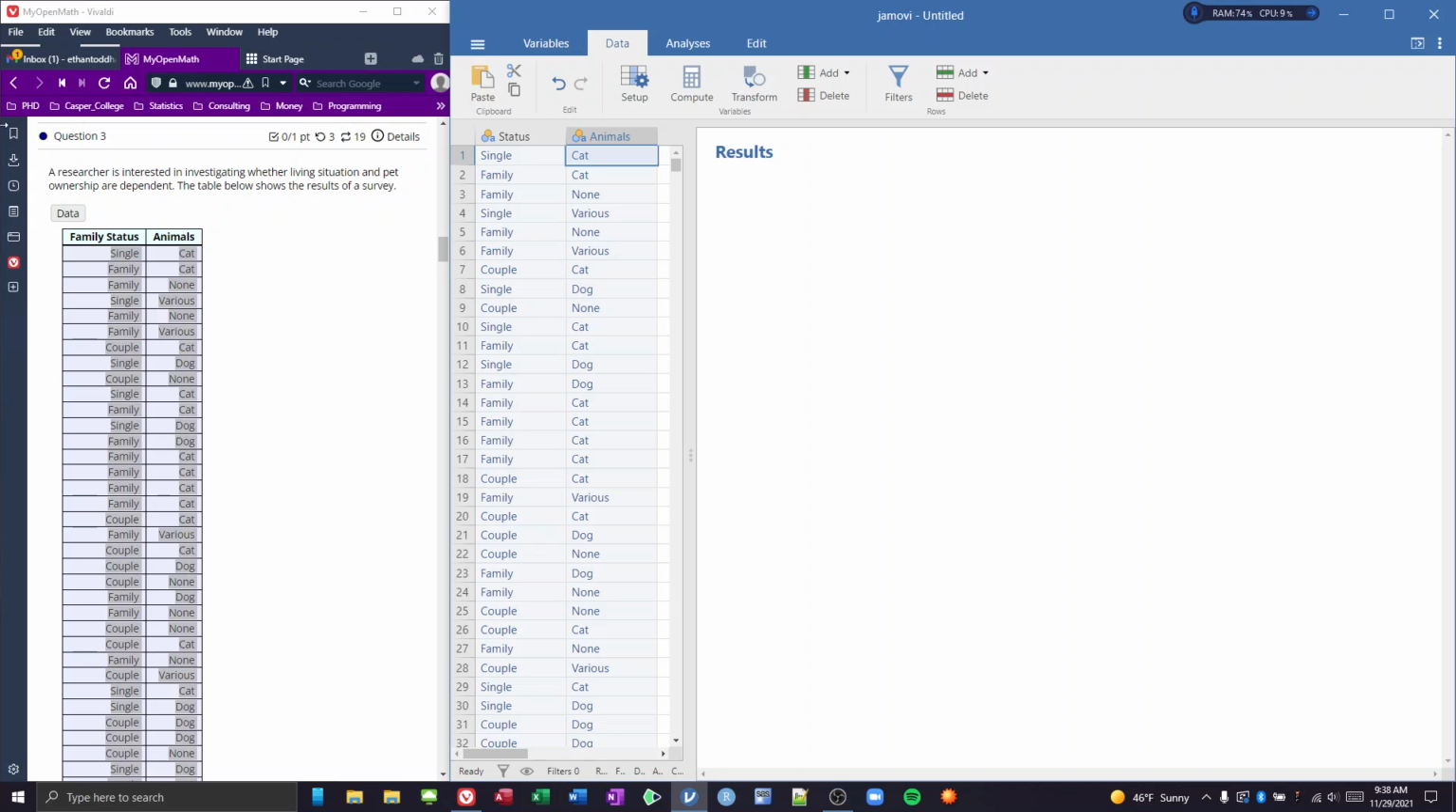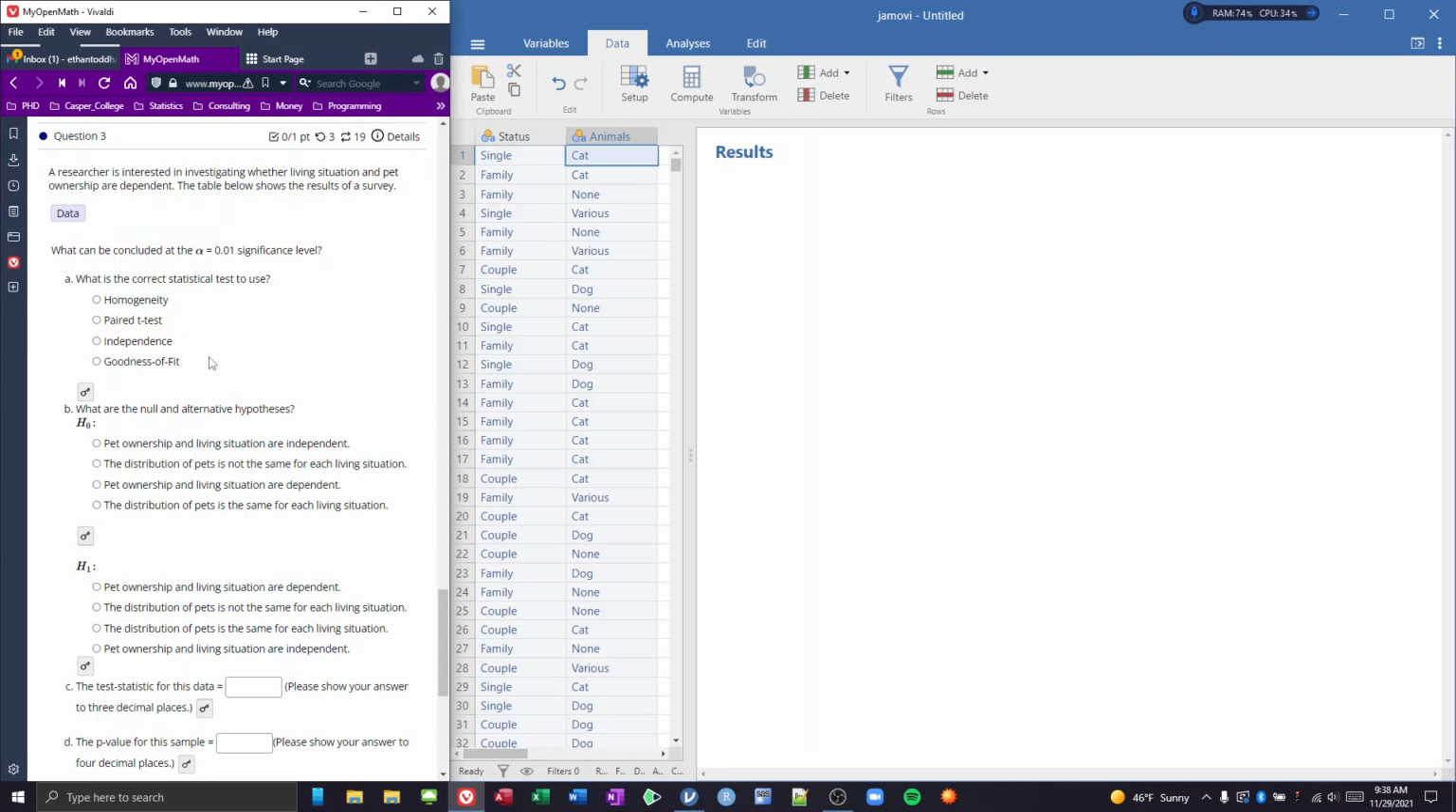This is a test of independence, where we're asking: is there some connection or correlation between the different groups and the animal status? Because of this, we are going to be doing a test of independence. So the null hypothesis here is that pet ownership and living situation are independent from one another, or there's nothing that's linking them together. And the alternative is that pet ownership and living situation are dependent.